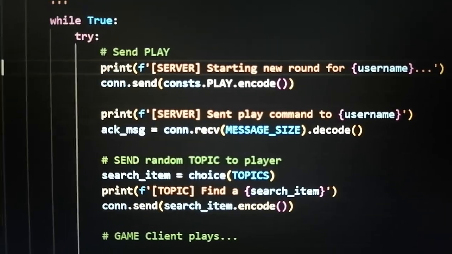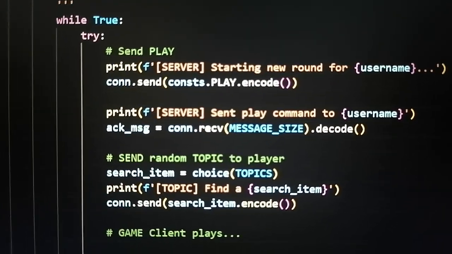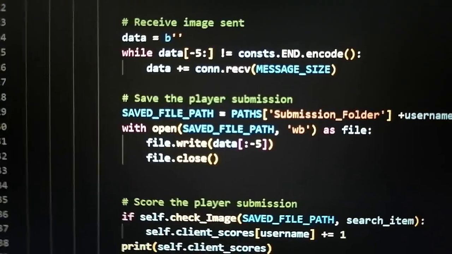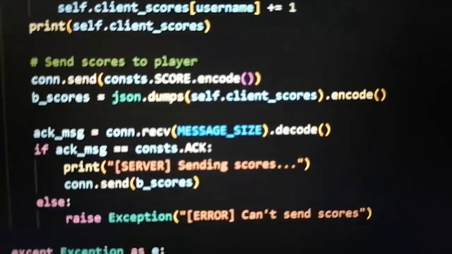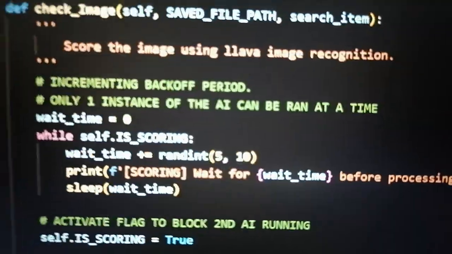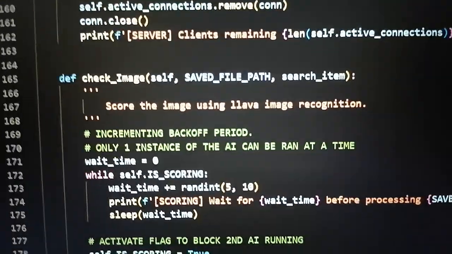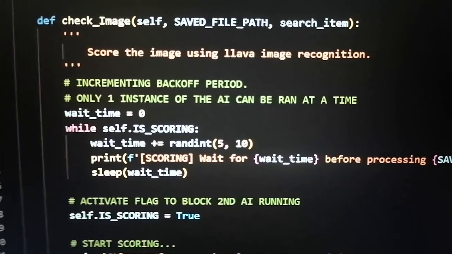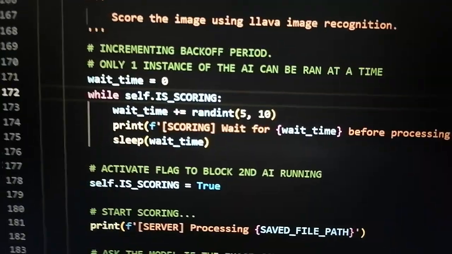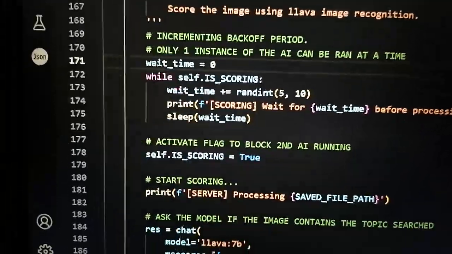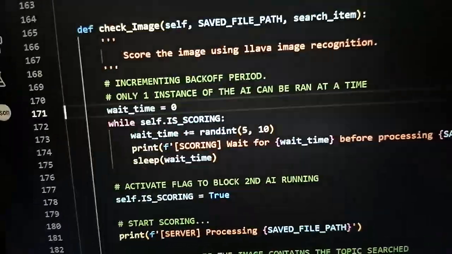So then here, again, here's just a summary of what I just said, or rather the code of what I said. So yeah, send the player submission and other stuff. So here's for check image. See, check image, we added a delay. It's similar to exponential back off, because we can't really have that many models running.